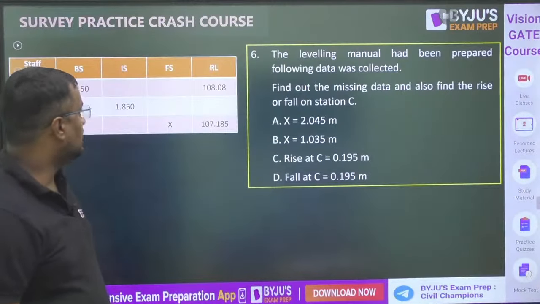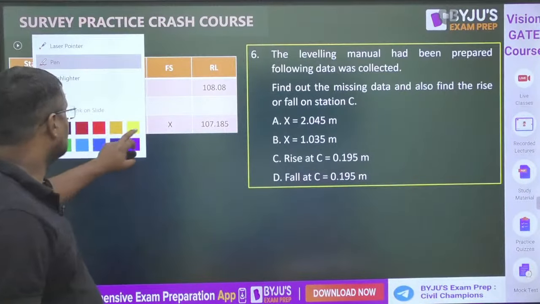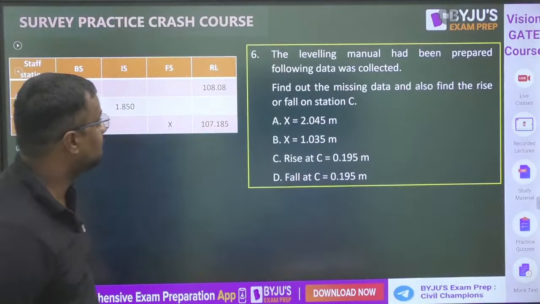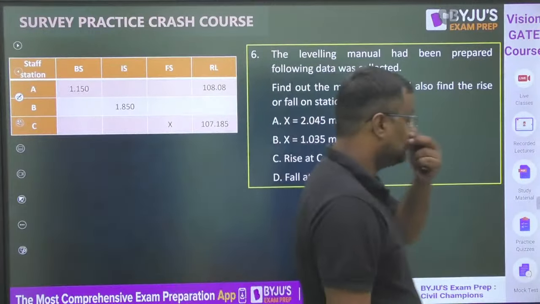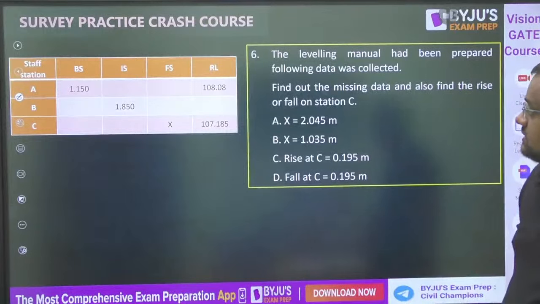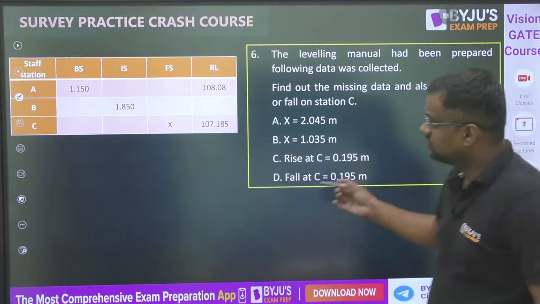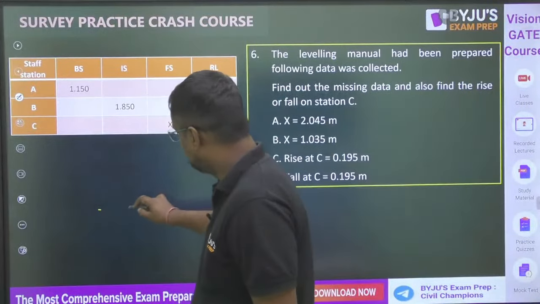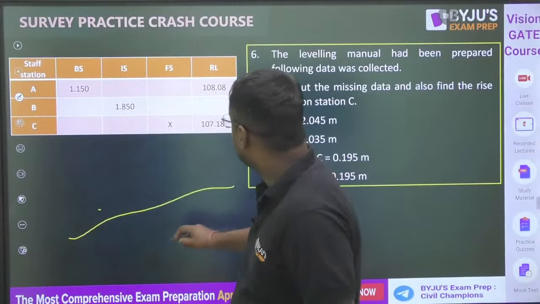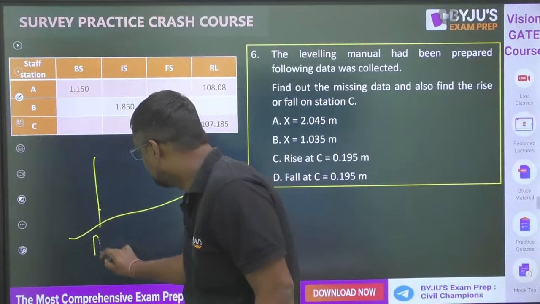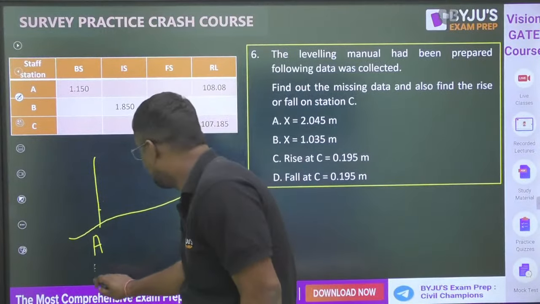Okay. Now this one. This is the leveling manual that has been prepared. Find out the missing data. Which missing data do we have to find? That of C. There is nothing given in it, so draw the figure.